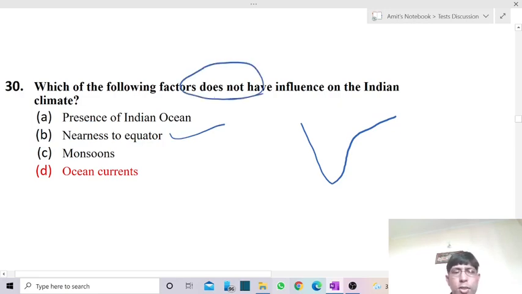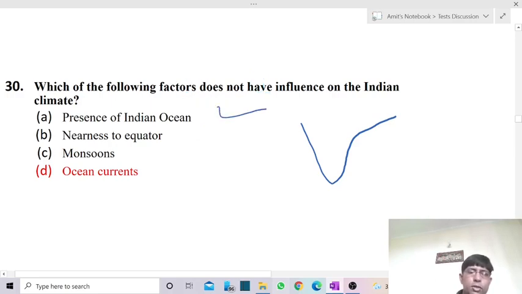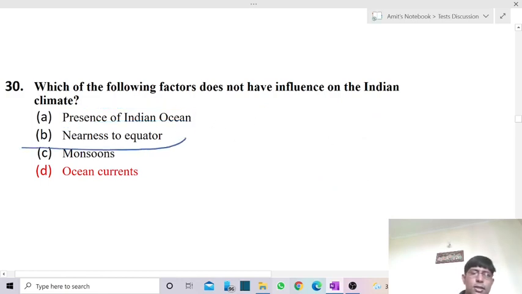We have to check which is not a factor influencing the Indian climate. Nearness to the equator does have influence, because of this we have the monsoon season and a warmer climatic condition.